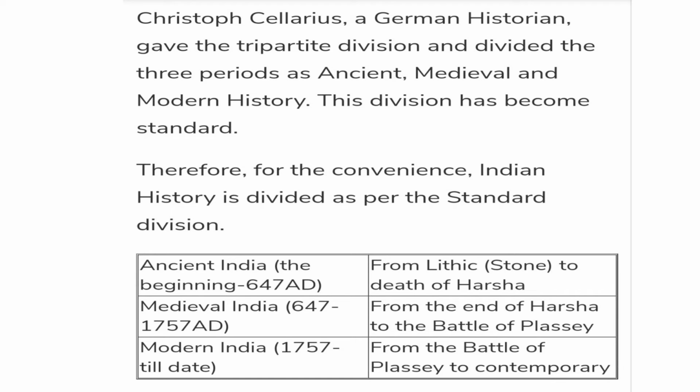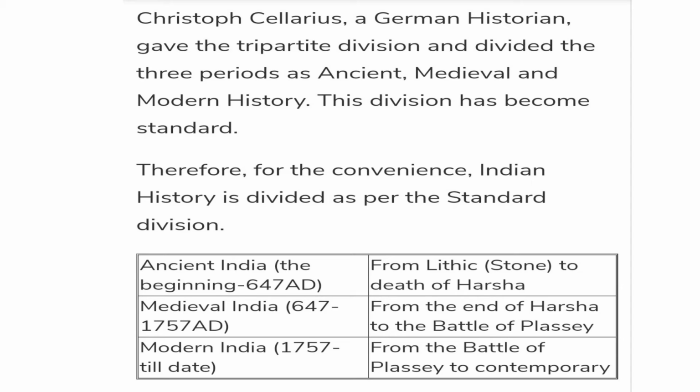Christoph Cellarius, a German historian, gave the tripartite division and divided the three historic periods as ancient, medieval, and modern history. This division has become standard. Therefore, for convenience, Indian history is divided as per the standard division. That is ancient India, from the beginning to 647 AD, that is from the Lithic stone period to the death of Harsha.